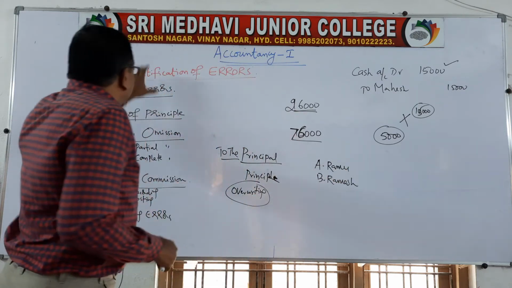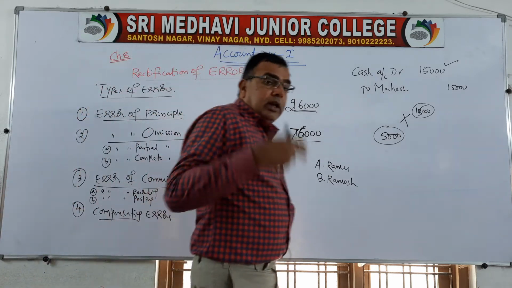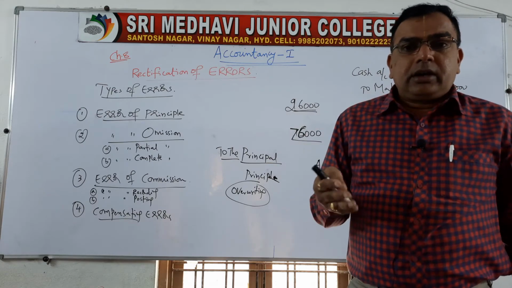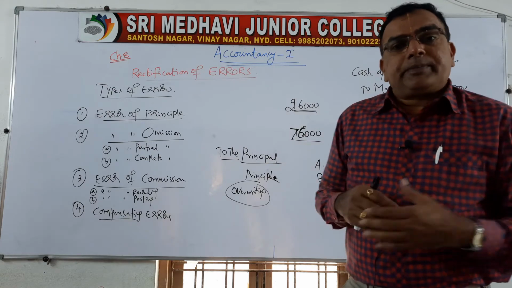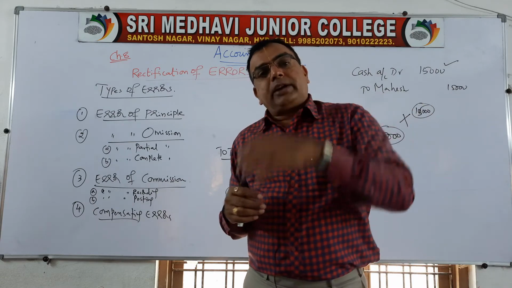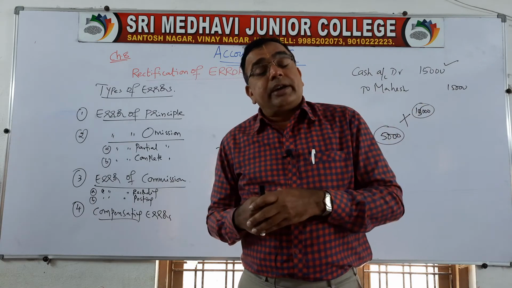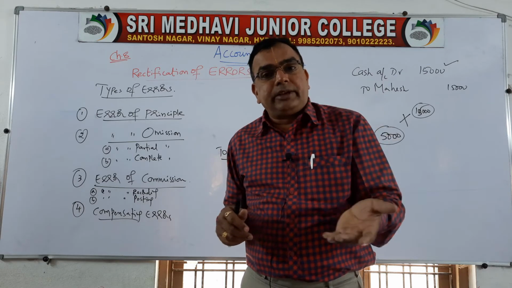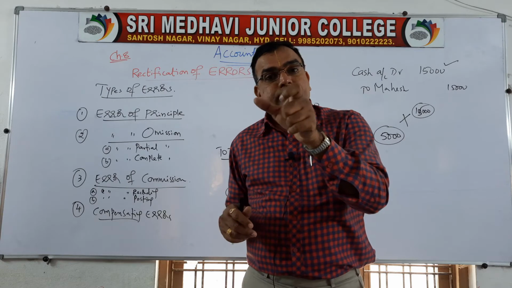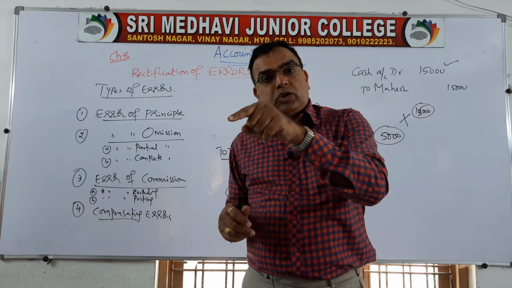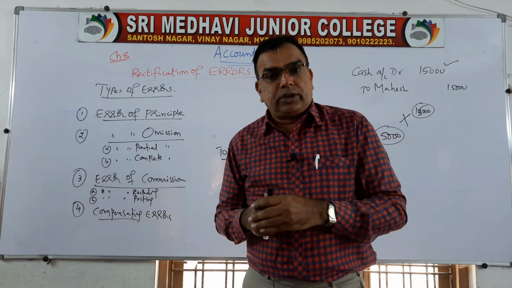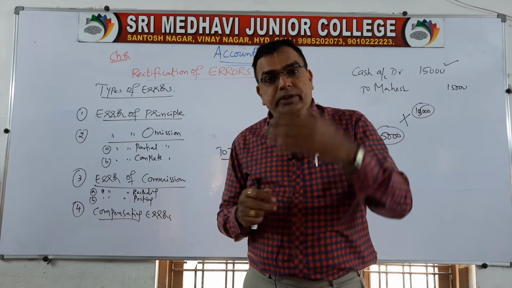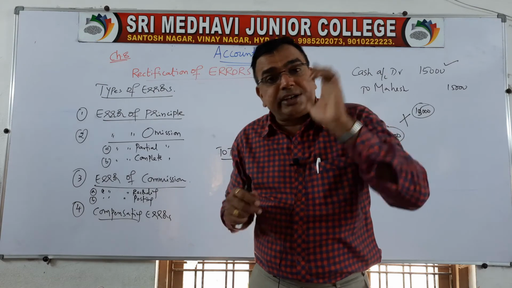So here, rectification of errors means correcting the accounting mistakes, the clerical mistakes committed by the accountants, by recording a separate journal entry. Rectification means सुधारना. Error मतलब गलती. Fraud बोले तो धोखा. Wantedly करे तो धोखा होता, अनजाने में करे तो गलती होता. So error is a mistake which the accountant has done unintentionally.